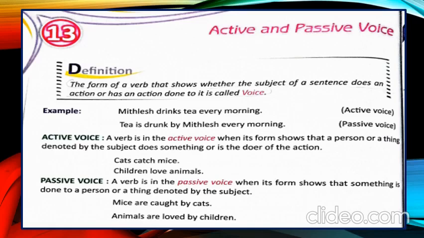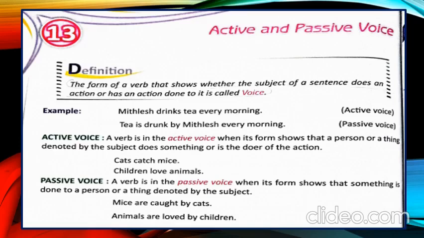Active voice. A verb is in the active voice when its form shows that a person or a thing denoted by the subject does something or is the doer of the action. Cats catch mice. Children love animals.